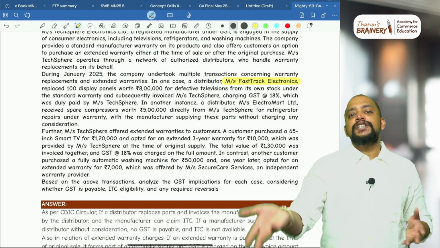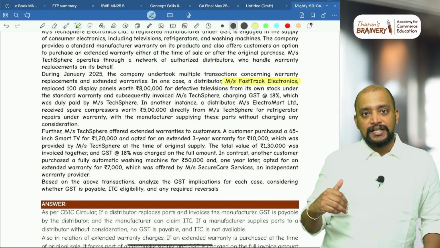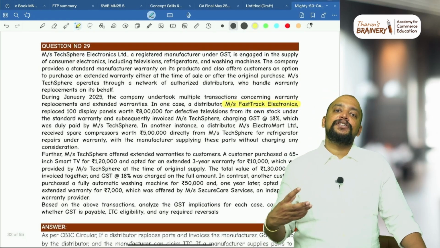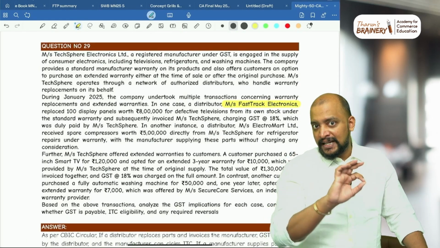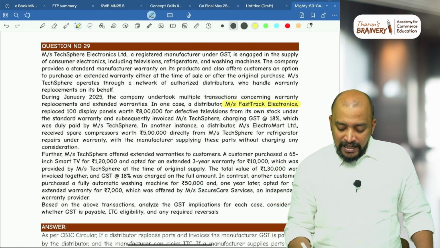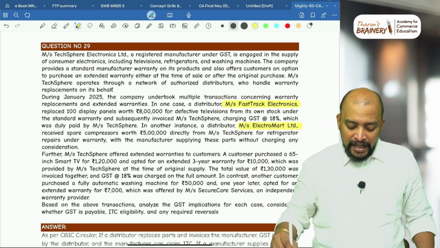Second, what about the manufacturer? The manufacturer got an invoice from Fast Track Electronics. Manufacturer is Texpeer Electronics. Can they take ITC with respect to that invoice? Yes. This is the treatment. Then another case, in case of Electromart Limited. Electromart Limited, what is happening?